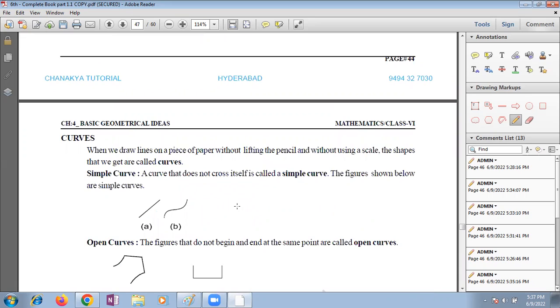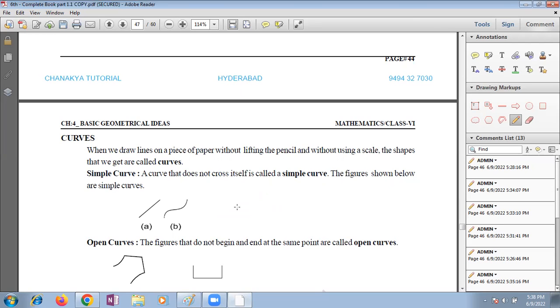And the next concept, coming to the next concept, curves. Curves are very important, children. There are different types of curves we have. So what does curve mean? Without lifting a pen or pencil, if you take any paper, draw a line.